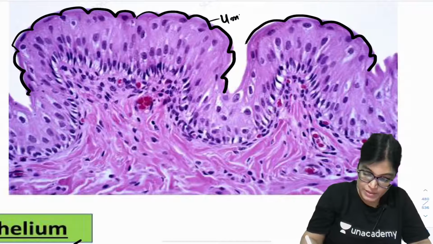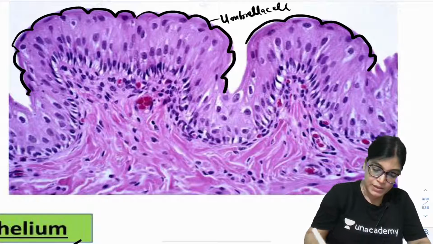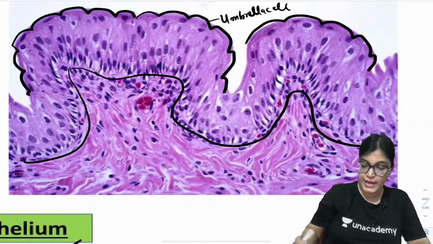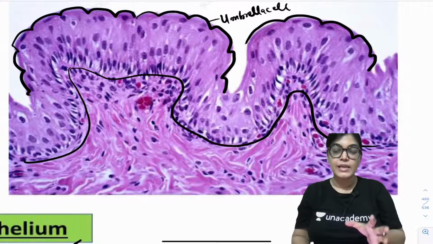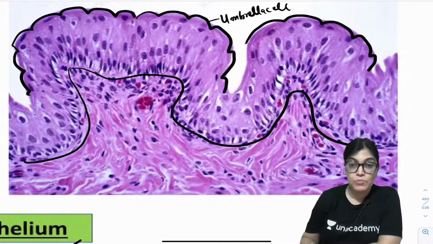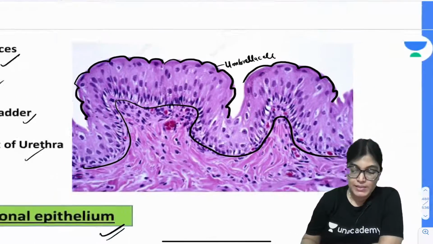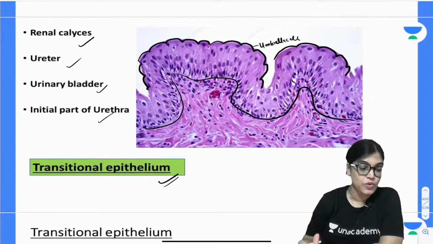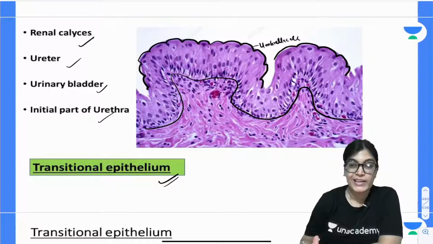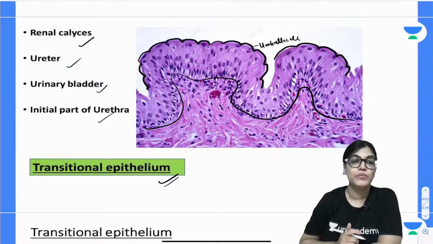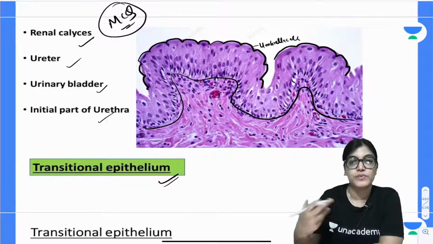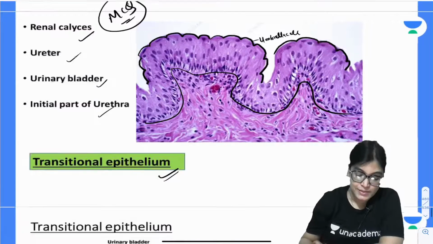This has umbrella cells on the outermost part, and it is multiple layered. Towards the basal aspect, it has basal cells, and in between it has polyhedral cells. So the outermost cells are umbrella cells, the middle layer is of polyhedral type, and the basal aspect has columnar basal cells. When the urinary bladder or the urethra is stretched, it will be just 2 to 3 layers, but when it is relaxed, it will be 5 to 6 layers. The examples are very important for your MCQ session. Also, identification of the slide is important due to the presence of umbrella cells.